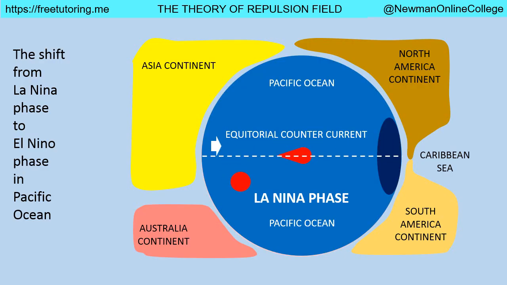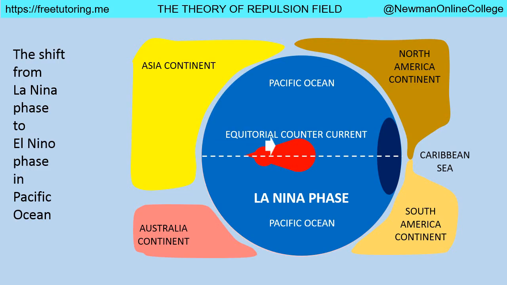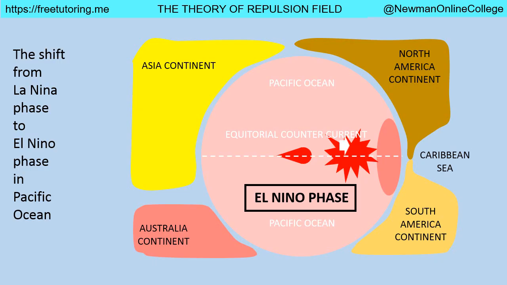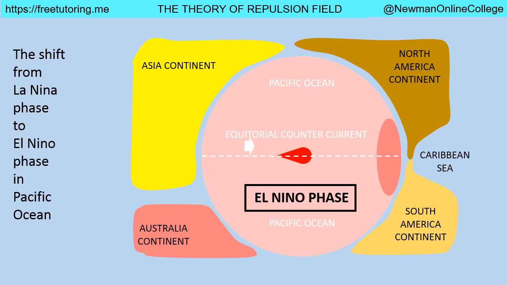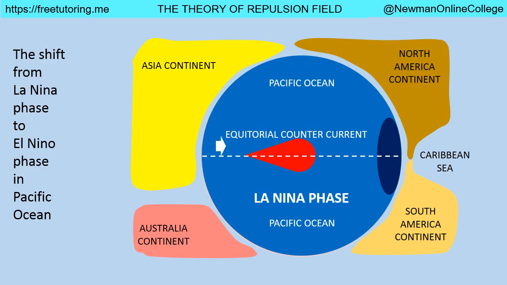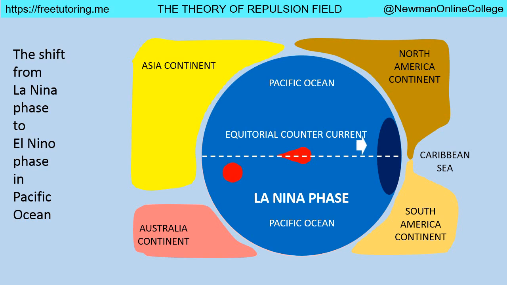If such massive explosions occur below the Pacific Ocean seabed, this massive amount of energy will heat up the entire Pacific Ocean. The heated seawater of the Pacific Ocean will move along the Earth's equator, from the west part to the east part, thanks to the equatorial countercurrent, then heat up the east part of the Pacific Ocean, especially the sea zones to the west of South America and Central America. This is El Niño phase, the phase in which seawater temperature in the east part of the Pacific Ocean is hotter than the normal temperature.